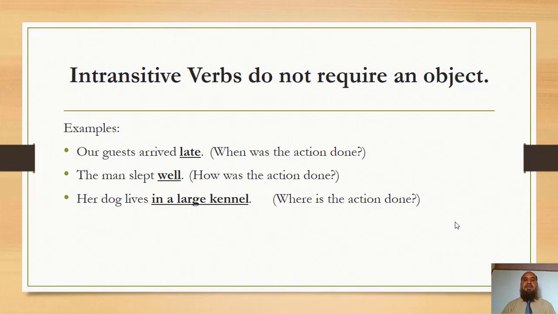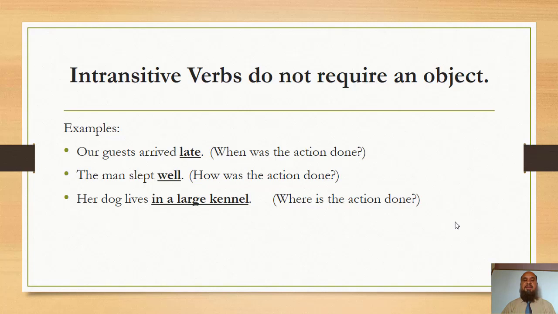Now we are going to learn intransitive verbs. See the examples. Our guests arrived late. The man slept well. Our dog lives in a large kennel. In these three sentences, sense is complete, but these sentences do not need an object.